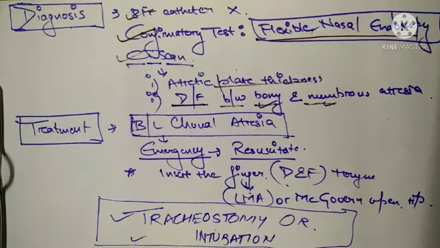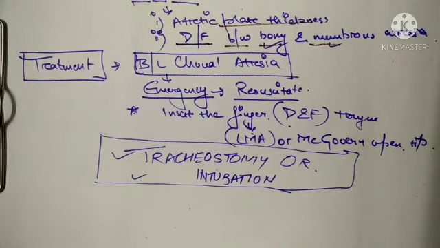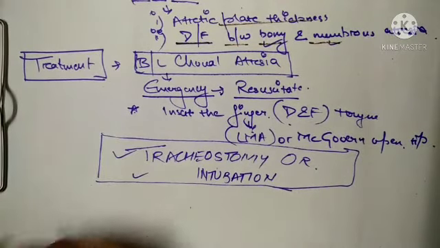Now next, the treatment is only surgical. Nothing can be done medically. Surgery is to remove the obstruction, which cures the problem, and surgery may be delayed if the infant can tolerate mouth breathing. The surgery may be done through the nose, or even through the mouth. If it is done through the mouth, it is transpalatal, and if it is done through the nose, it is transnasal. Okay, now let us see the surgical approaches.